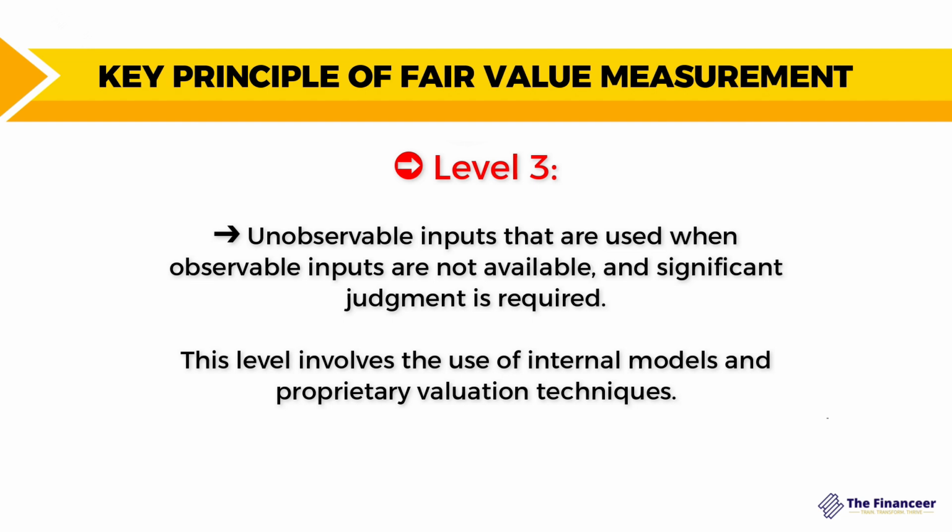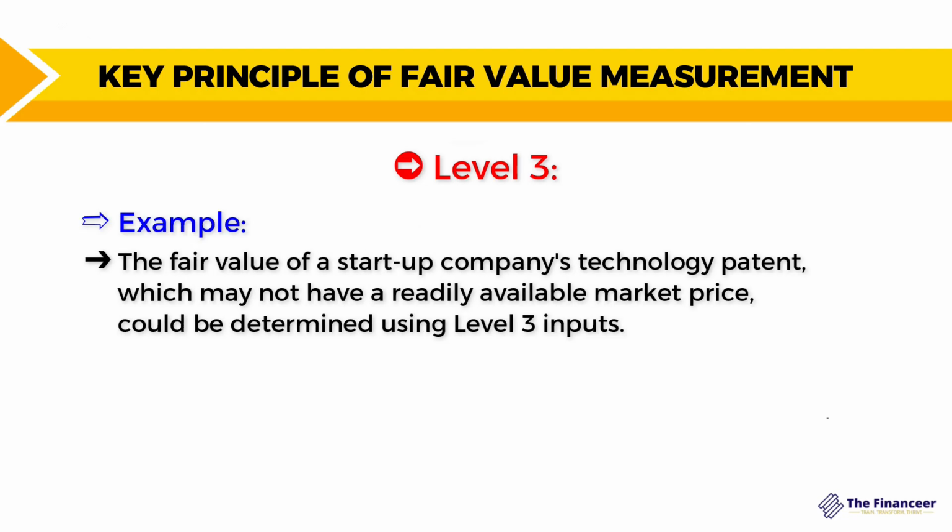This level involves the use of internal models and proprietary valuation techniques in order to estimate the fair value. So you don't have any observable inputs, but you are going to estimate the fair value using some valuation models. For example, the fair value of a startup company's technology patent, which may not have a readily available market price, could be determined using level number 3 inputs.